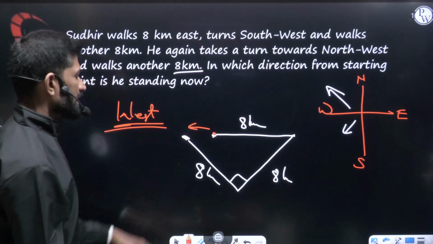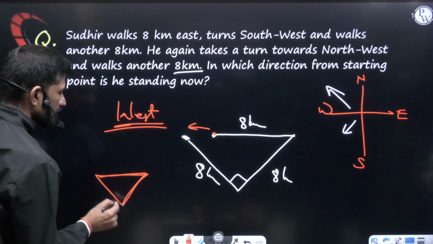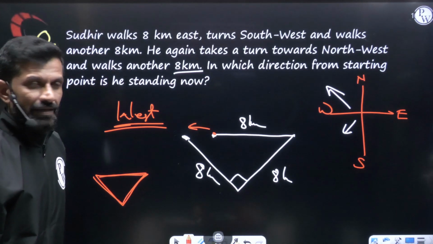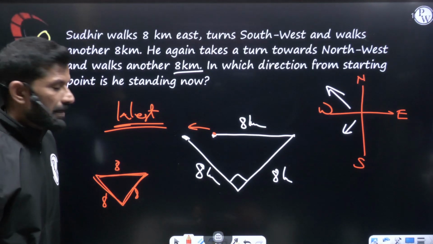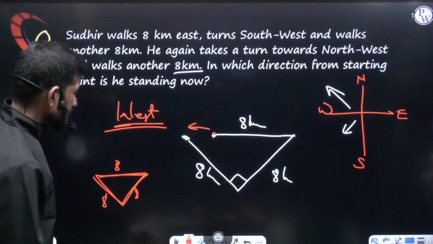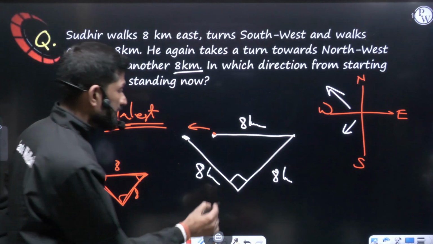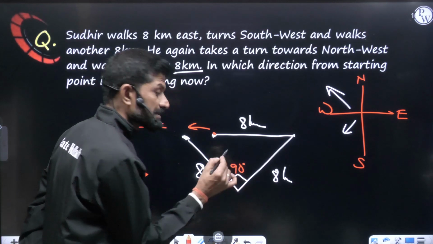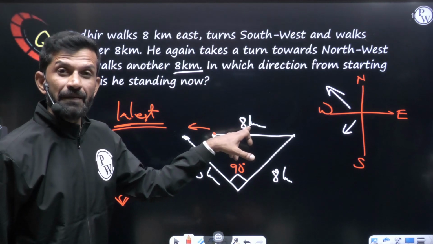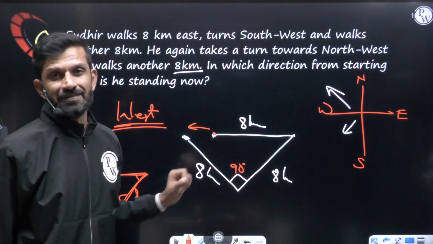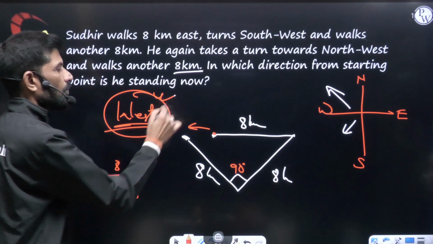Some people try to make it 8 in the east and here 8 and here 8, and they make an equilateral triangle. Making an equilateral triangle means all 8, 8, 8, like that they talk about. My dear friend, an equilateral triangle means these angles will all be 60 degrees. There won't be a 90 degree, but here it is very clear, it is a 90 degree part. And you know very well that the hypotenuse will be bigger than these two arms. You know that. So my dear friend, that is the reason the answer here is west.